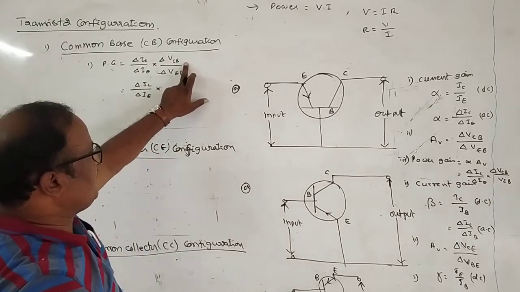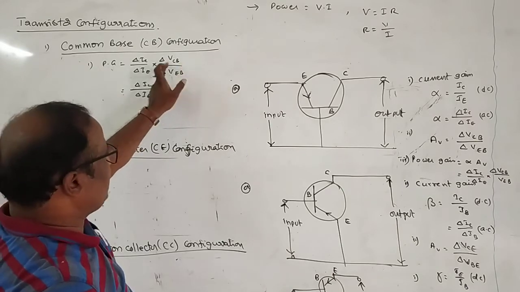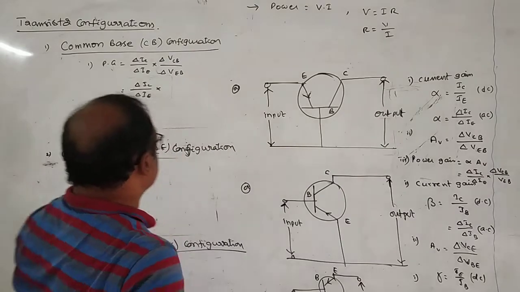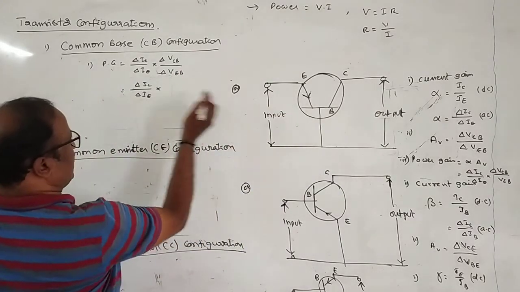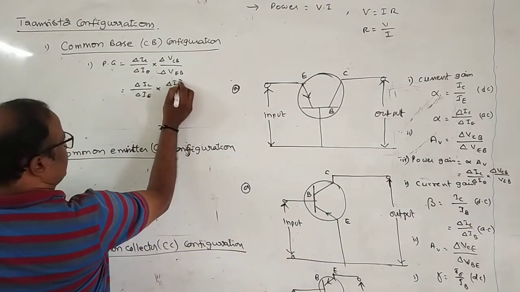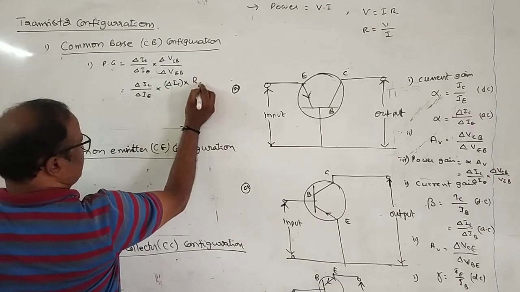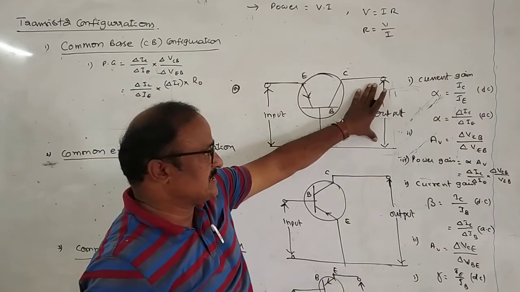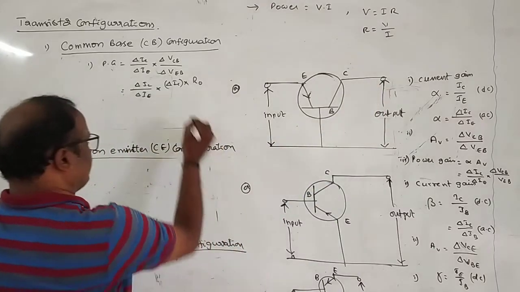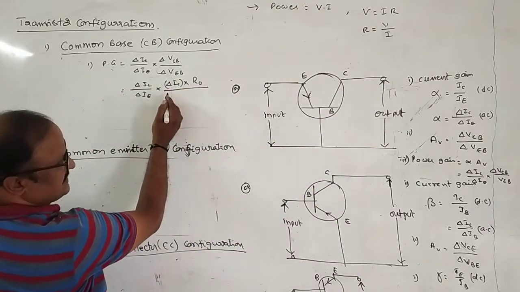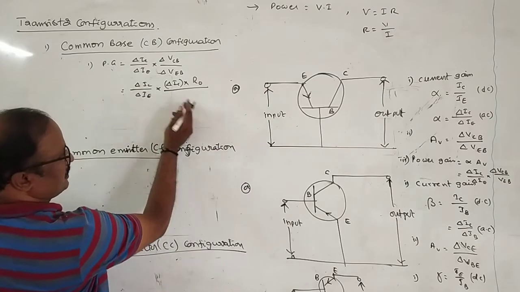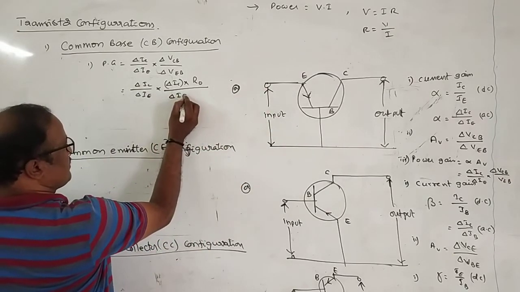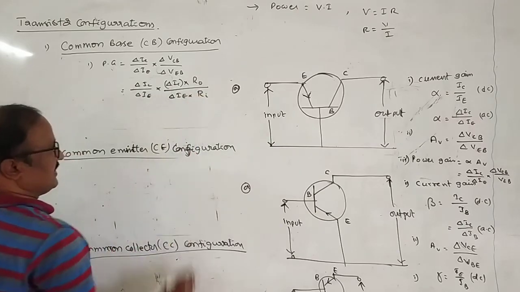According to Ohm's law, V equals IR. VCB means output voltage, which is output current, delta IC, into output resistance R naught. Delta VEB is the input voltage, which is input current delta IE into input resistance R.